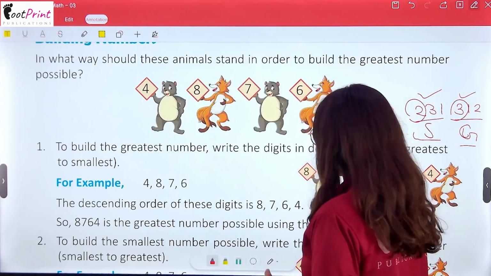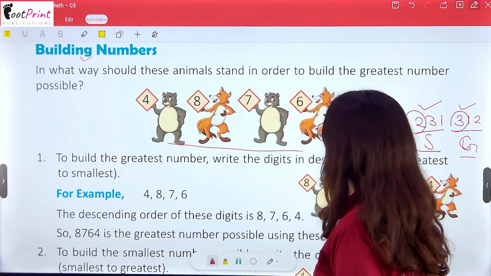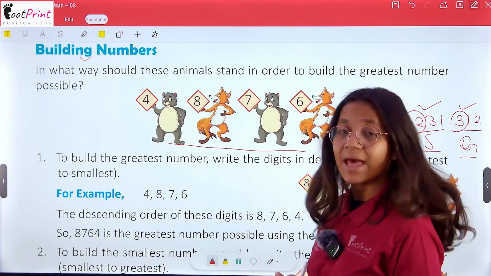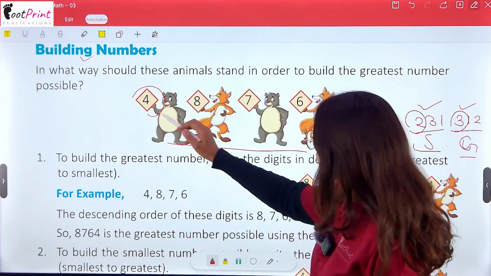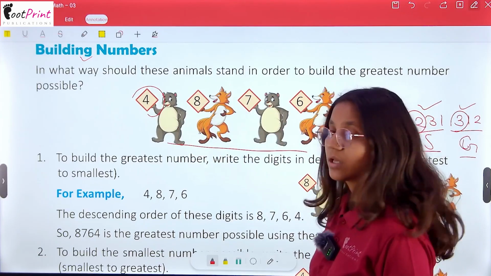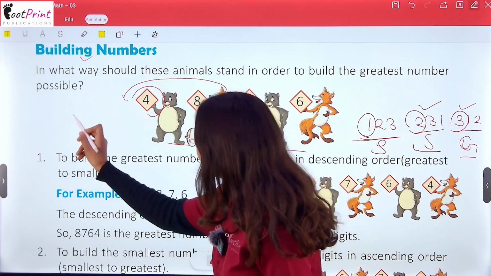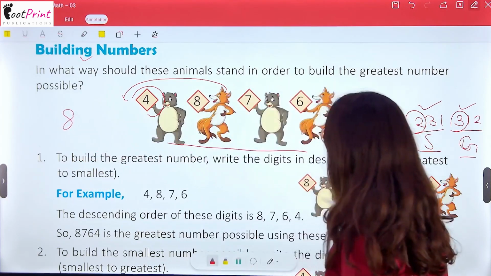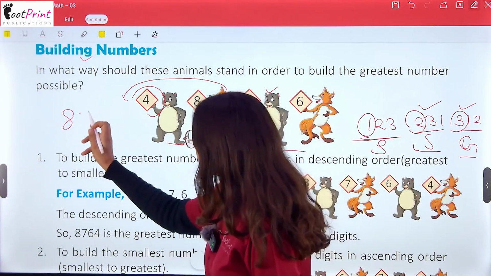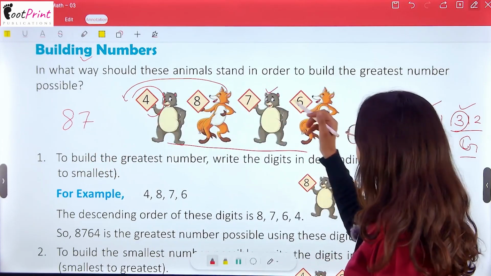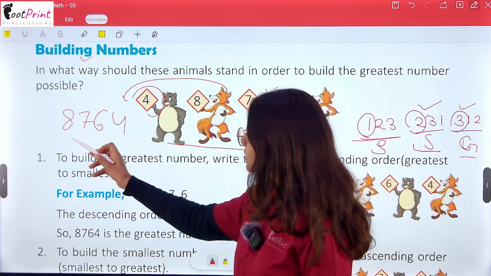See, that's how we have to build the numbers to make the highest number. Here, 4 animals are holding the numbers 4, 8, 7 and 6. If I am doing this, 8 goes at the first place because it's the highest. Now I am taking this bhalu at 7. Then I am taking the 6 and the 4. Then it will be the highest number.